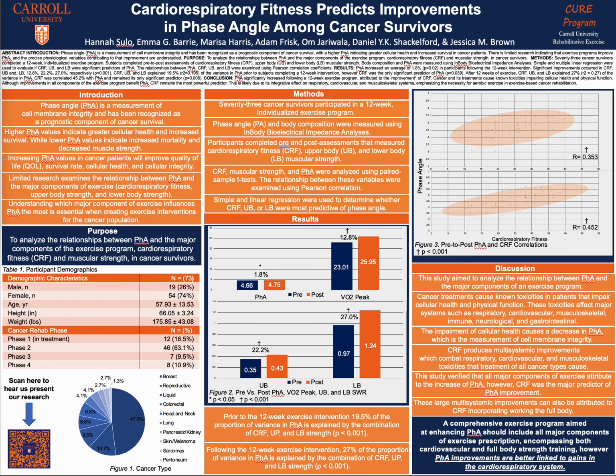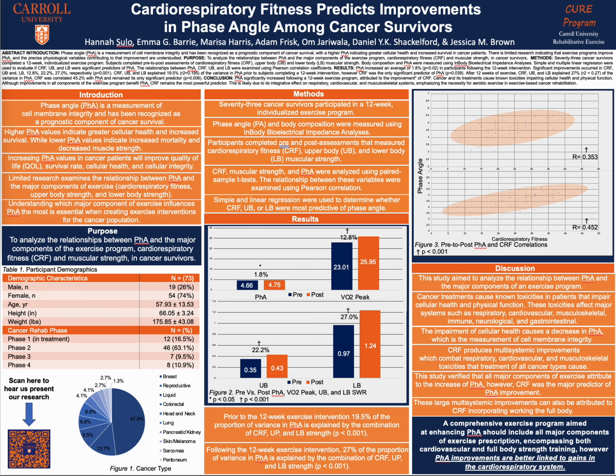On the initial day, patients complete pre-exercise assessments, including a VO2 peak test to assess cardiorespiratory fitness, upper and lower body strength assessments, and an in-body analysis to collect phase angle and other body composition values. After initial assessments, our exercise physiology students prescribe a 12-week intervention, including frequency, intensity, time, and type of exercises, including homework to be done on the weekends.